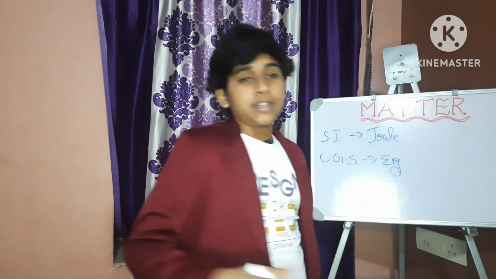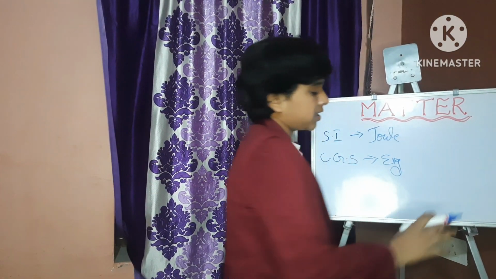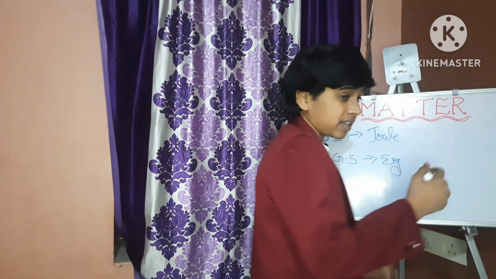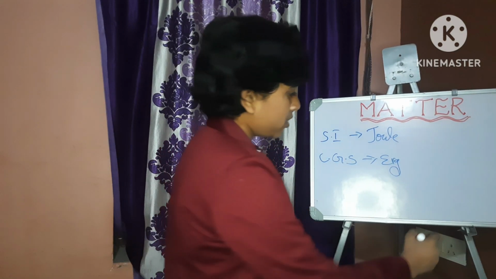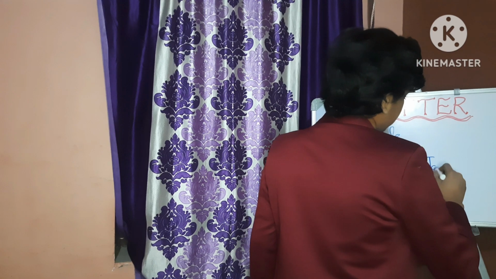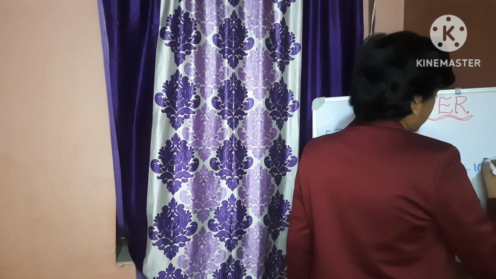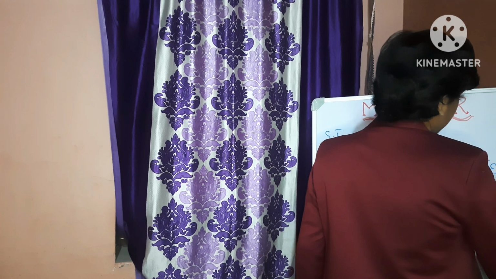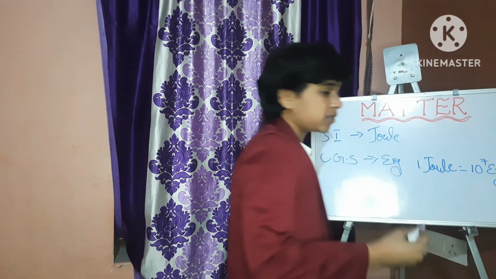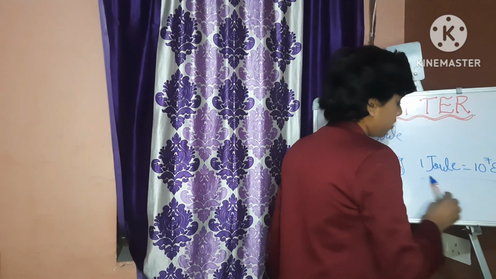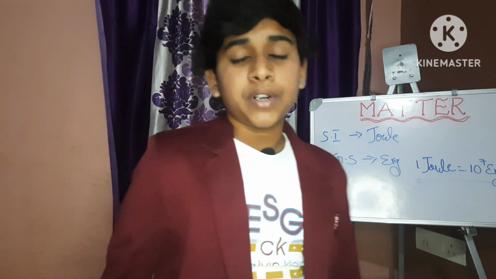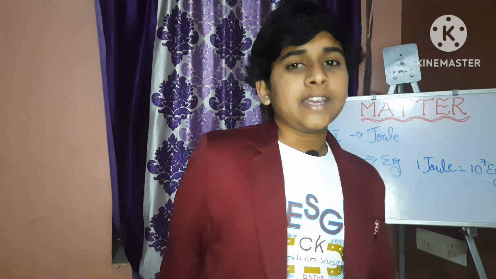If we want to convert energy given in joule to energy given in erg, we can use the relation: 1 joule is equal to 10 to the power 7 ergs. This is the relation between the SI unit and CGS unit of potential energy and kinetic energy.